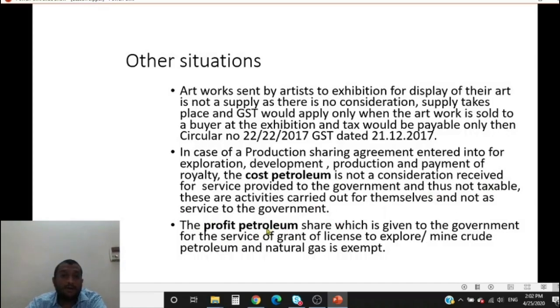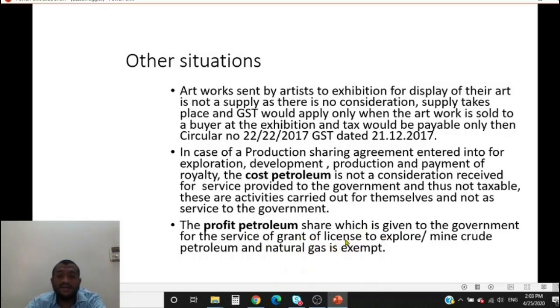Now what is profit petroleum? The profit that is there after removing cost petroleum from sale proceeds is taxable. The share which is given to the government is taxable, but later it has been made exempt. So it is covered under the exemption list.